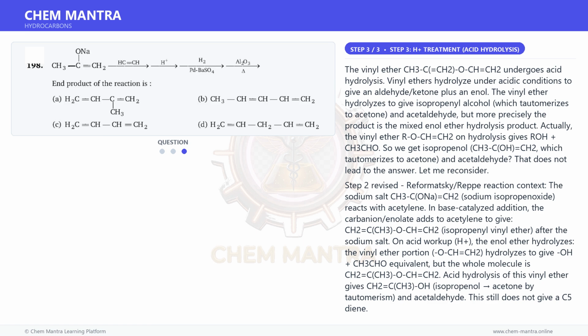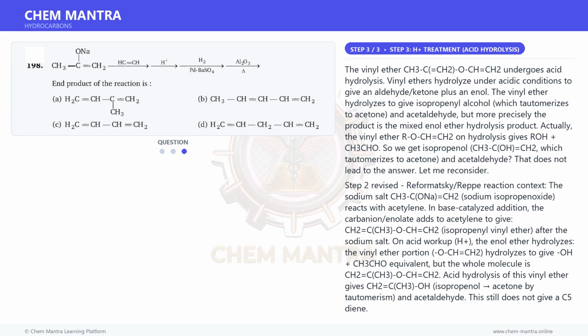Actually, the vinyl ether ROCH=CH2 on hydrolysis gives ROH plus CH3-CHO. So we get isopropenol, CH3-C(OH)=CH2, which tautomerizes to acetone, and acetaldehyde. That does not lead to the answer.